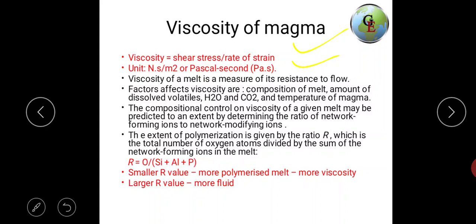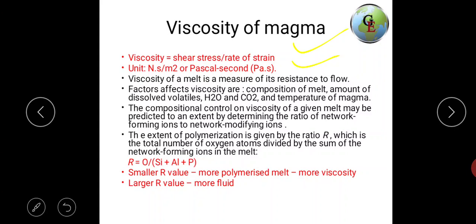The compositional control on the viscosity of a given melt may be predicted to an extent by determining the ratio of network forming ions and network modifying ions. Here also we can see that network forming ions and network modifying ions have their own importance. The extent of polymerization is given by the ratio R, which is the total number of oxygen atoms divided by the sum of network forming ions in the melt.